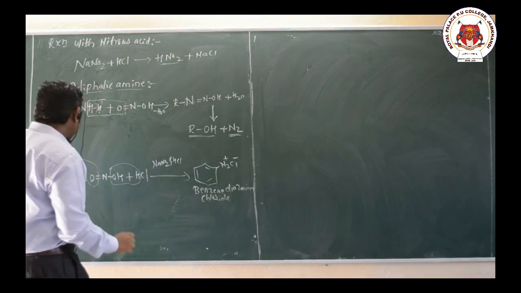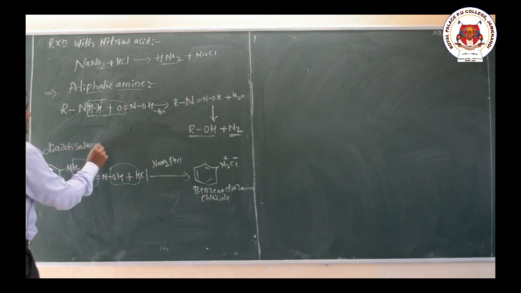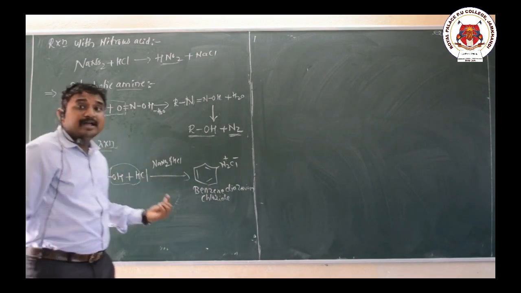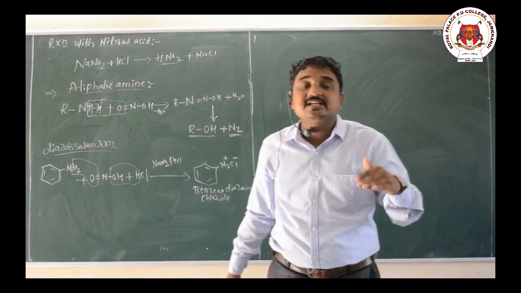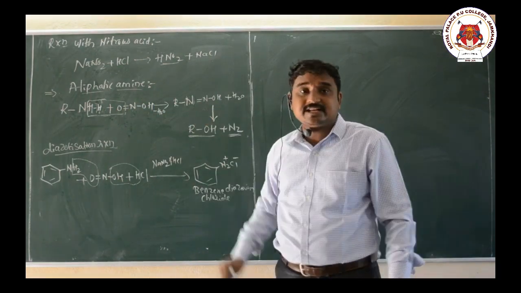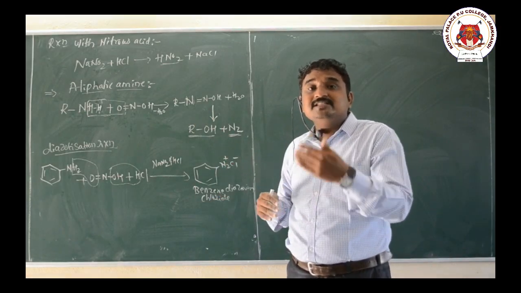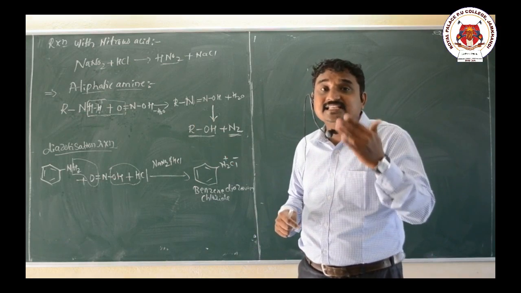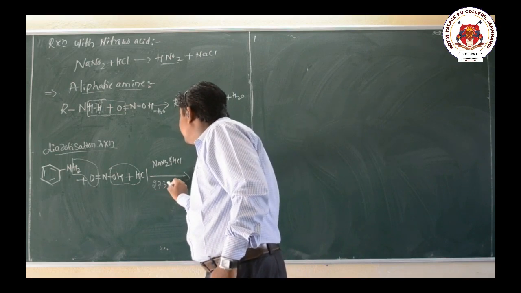This reaction is called the diazotization reaction. Diazotization reaction means conversion of aromatic amine to benzene diazonium salts in the presence of nitrous acid and HCl, at a temperature range of 273 to 278 Kelvin.